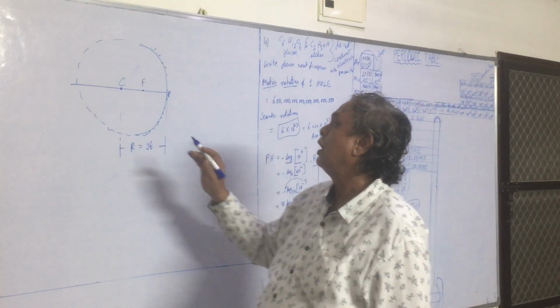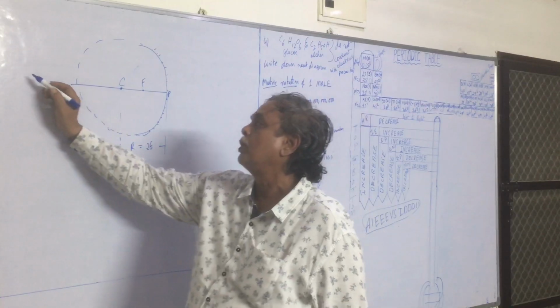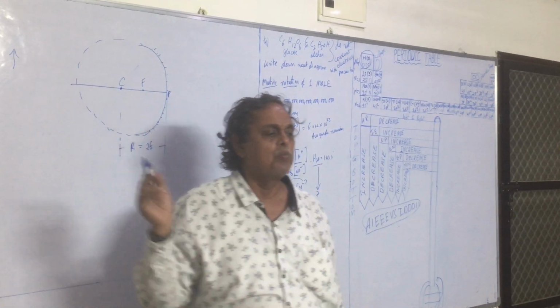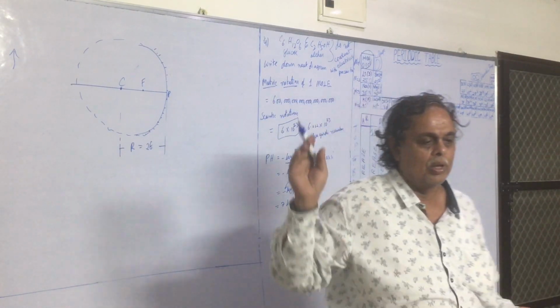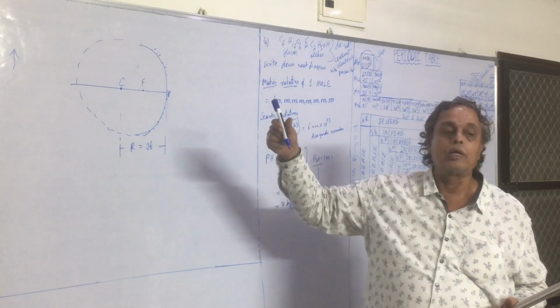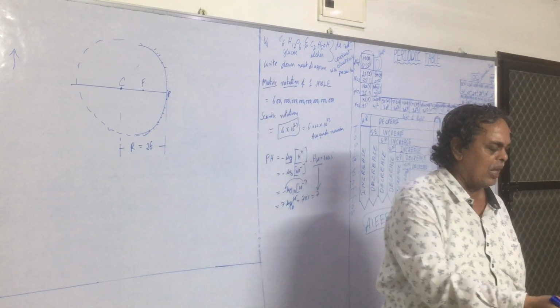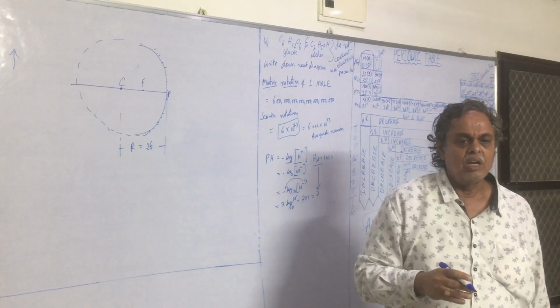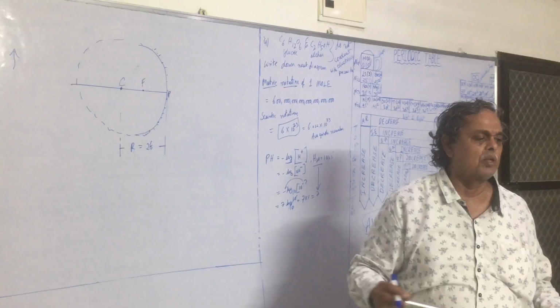Next, if I put the object somewhere at an infinite place, at infinity, here would be the image, at the focus. What is the nature of the image?